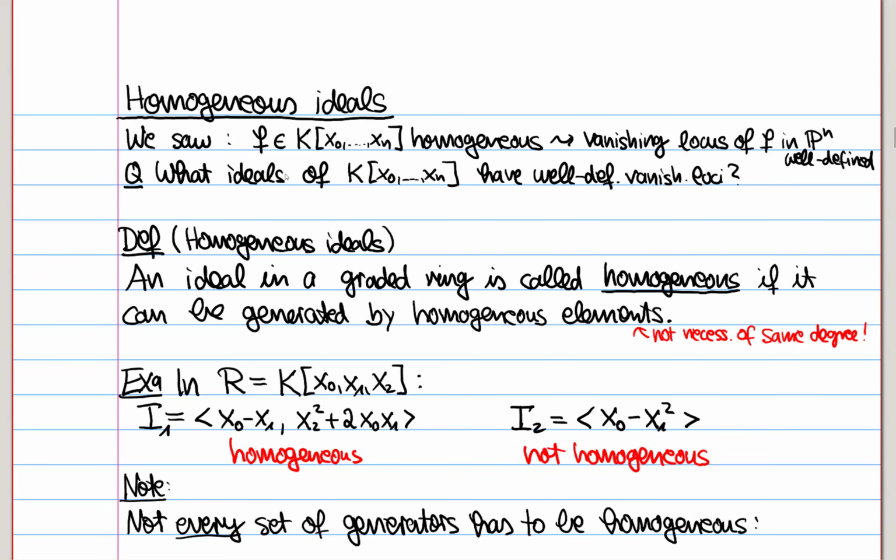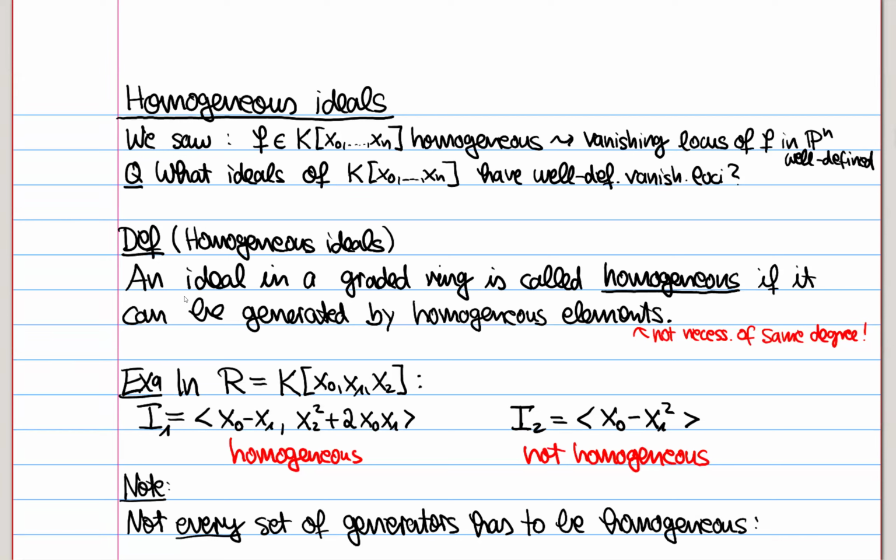In the last video, we have seen that if f is a homogeneous polynomial, then it has a well-defined vanishing locus inside Pn. But then for the affine varieties, we didn't just look at the vanishing loci of individual functions, but it was actually much nicer to look at vanishing loci of ideals. So we can ask the question, what ideals of this ring have well-defined vanishing loci?